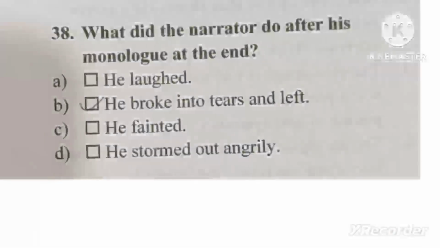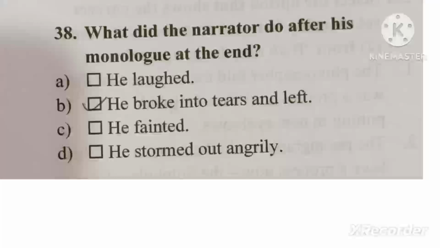Question number 38. What did the narrator do after his monologue at the end? On which thing did he give the monologue? Obviously, he told the importance of the true and genuine appearance of a person, that however we look genuinely, we should accept our features. We should accept whatever and however our features have been given to us by God. We should be thankful and grateful for these things. So what did the narrator do after his monologue at the end? He broke into tears and left. He began to cry, he began to shed tears.